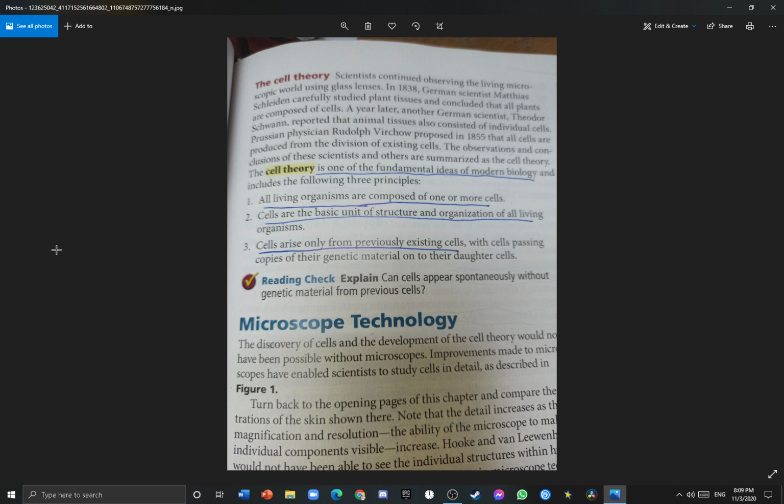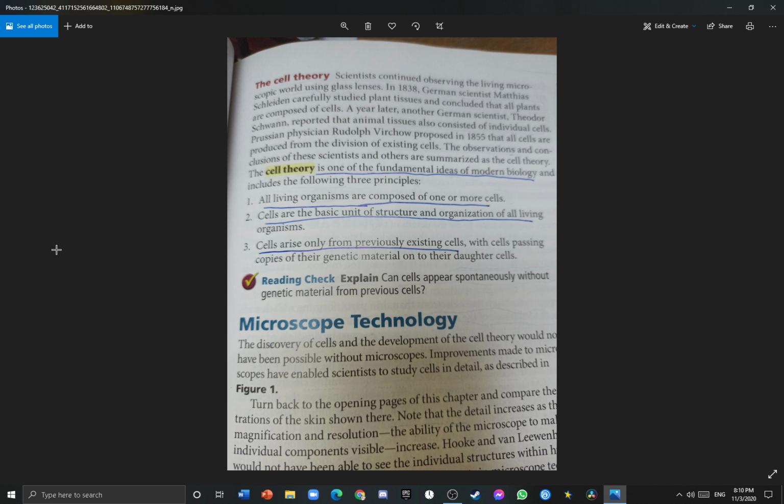If you lose a piece, or you lose an important piece that plays an important role, you are at a disadvantage, and that's the same that happens in the body. When it loses these cells, these unique functions are not done, which causes harm to the body and might even kill the body. The last idea is that cells arise only from previously existing cells, with cells passing copies of